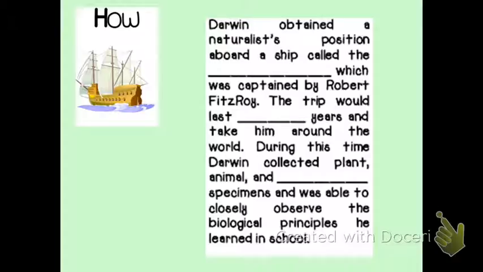All right, so under your how flap, we're going to fill in the blanks there first. Darwin obtained a naturalist position aboard a ship called the Beagle, which was captained by Robert Fitzroy, and the trip lasted 5 years.